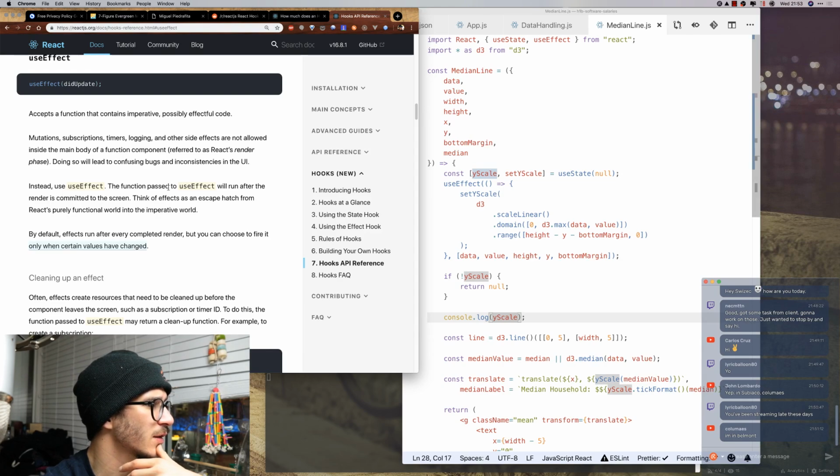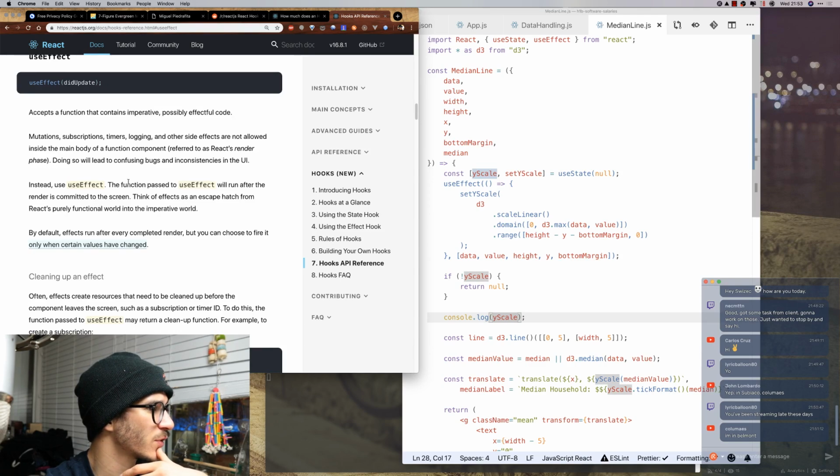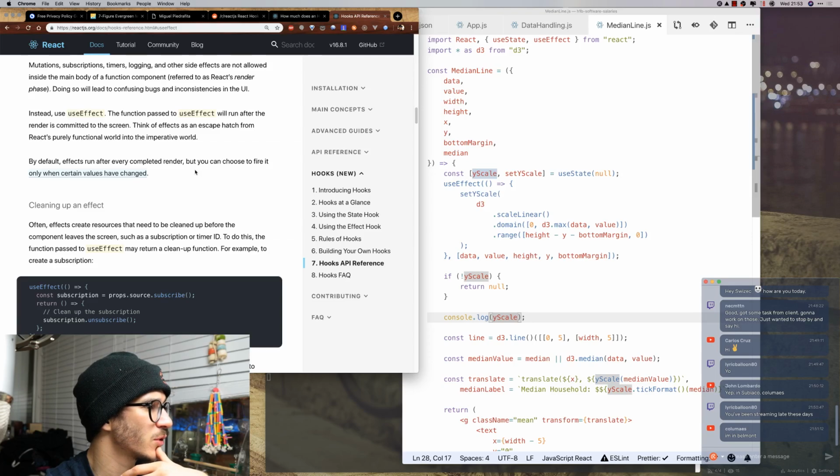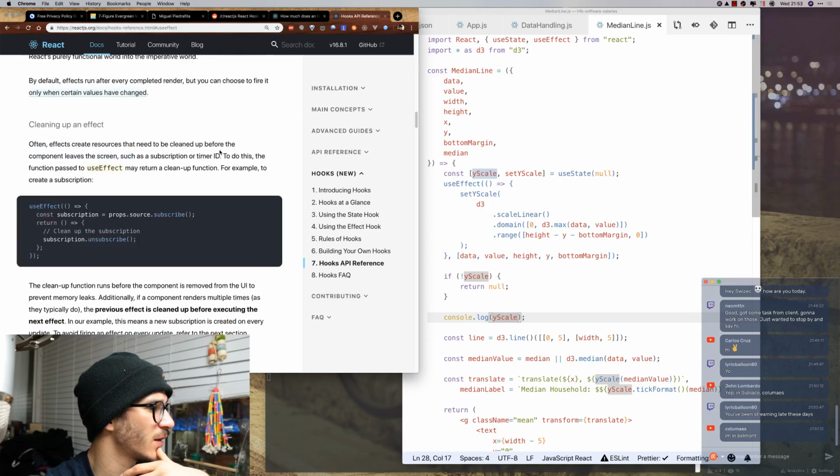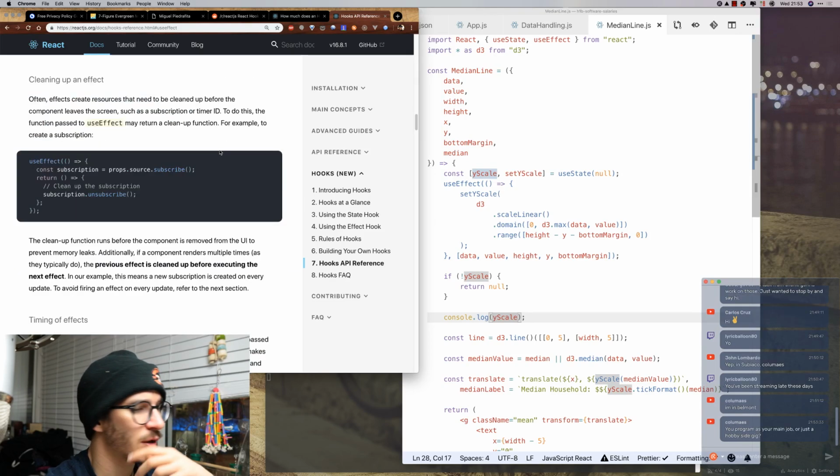The function passed to useEffect will run after the render is committed to the screen. Think of effects as an escape hatch from React's purely functional world into the imperative world. By default, effects run after every completed render, but you can choose to fire it only when certain values have changed.